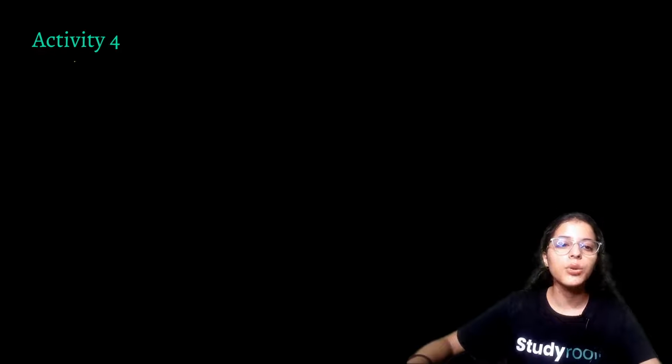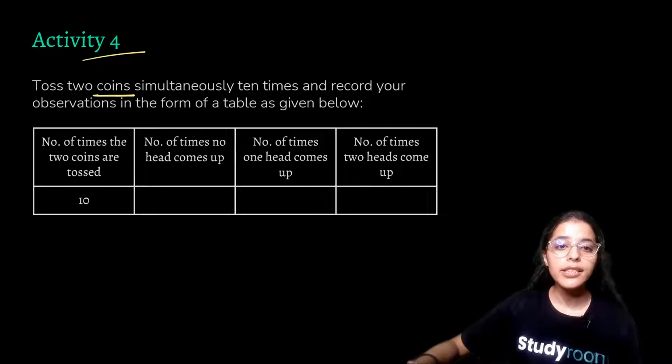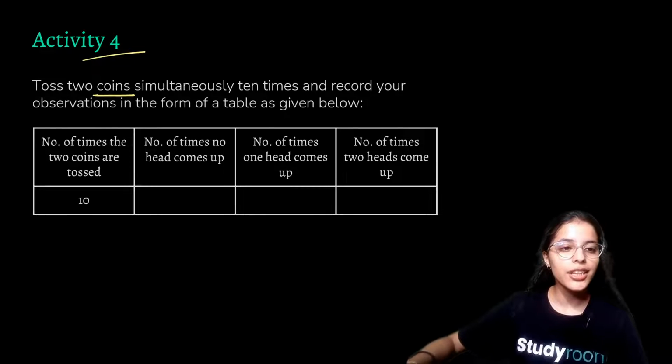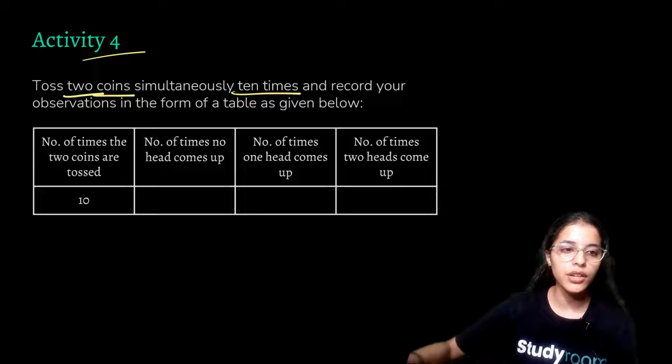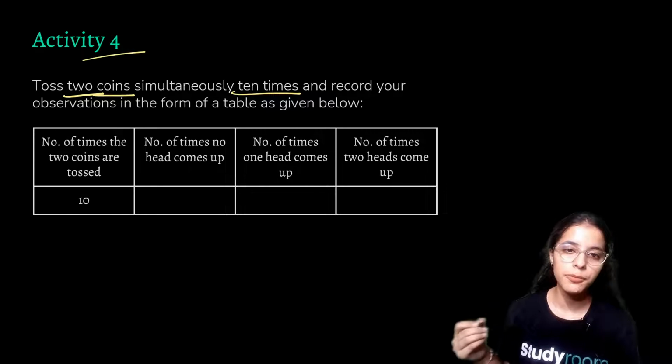Now let us do our activity number 4. That is our last activity, and we'll use coins again. The part which is different is that we'll use 2 coins. So we'll toss 2 coins simultaneously 10 times and record our observation. But first, let me write down what our observation could be.